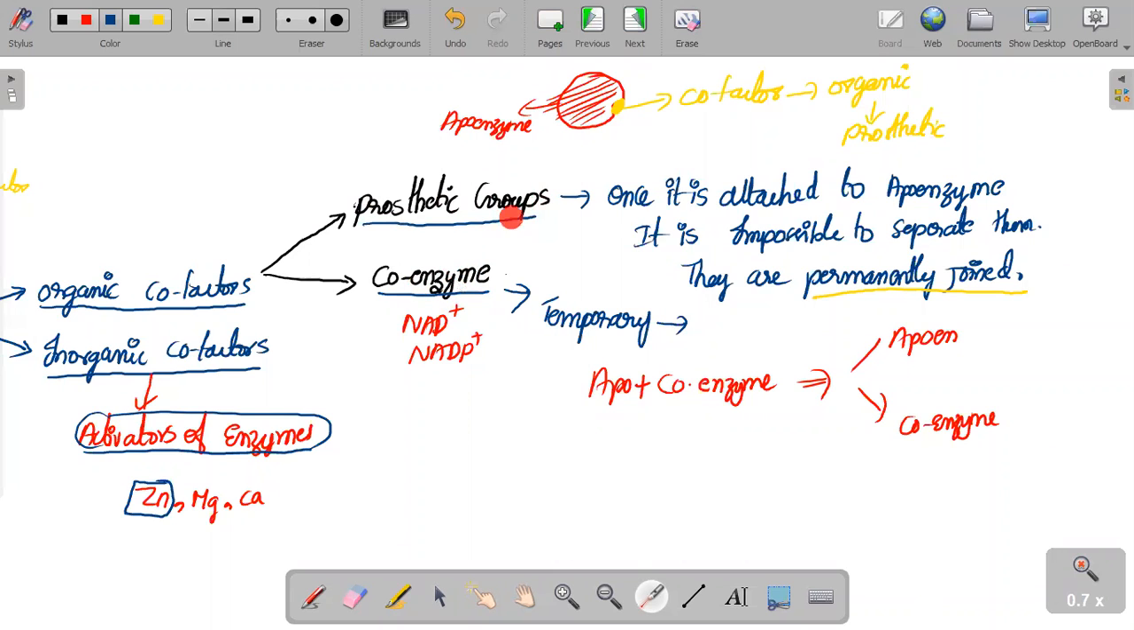The prosthetic group stays attached for the whole lifetime of the apoenzyme. Coenzyme is not like that. Whenever the enzyme reaction is going to take place, only then will the coenzyme go and attach to the respective apoenzyme. This coenzyme cofactor attaches temporarily, and once the reaction is completed, they get separated.